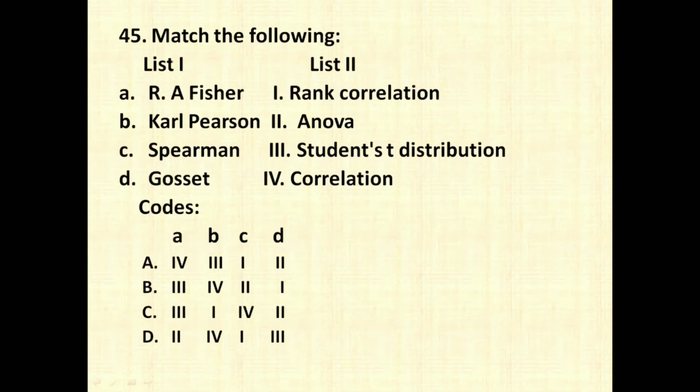The next question is match the following. R.A. Fisher has given the ANOVA test. Karl Pearson has given the formula for correlation. Spearman has given the formula for rank correlation. And William Gosset has given the Student's t-test or Student's t-distribution. So the right option is going to be A2, and the only option with that is option number D.